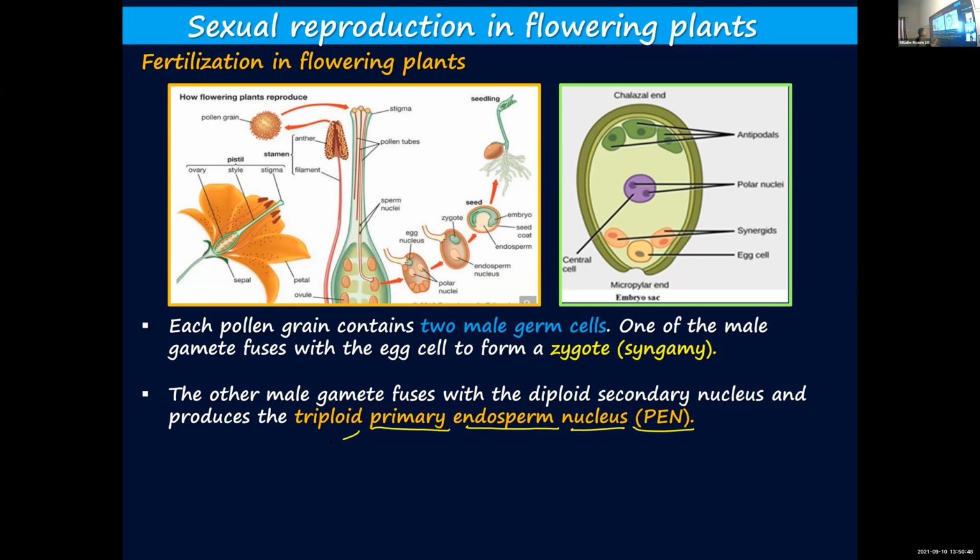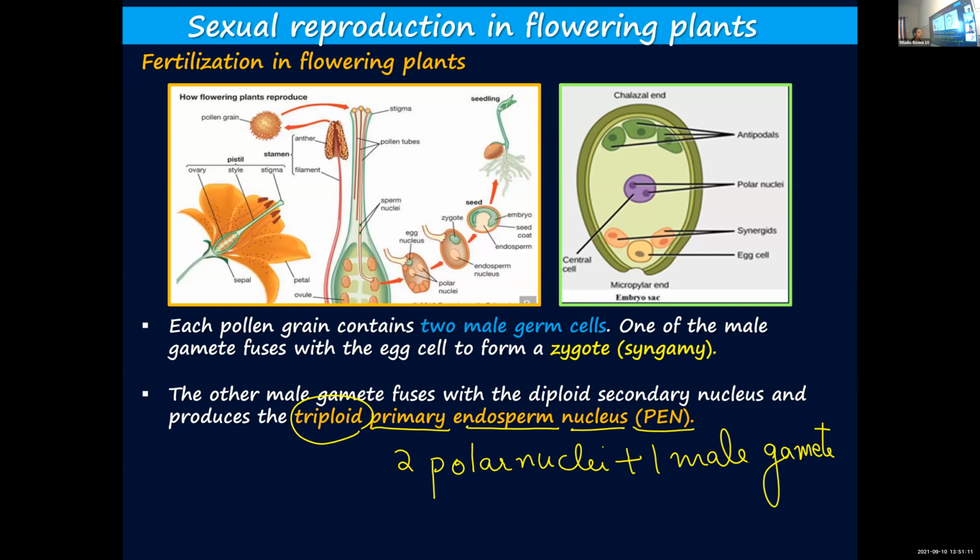Here it is given as triploid. Why? Because 2 polar nuclei plus 1 male gamete, 3 nuclei are fusing. The polar nuclei have already fused to form a diploid secondary nucleus, which is diploid, plus one more set of chromosomes from the male gamete.